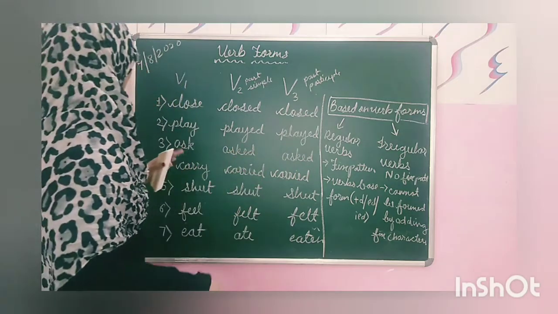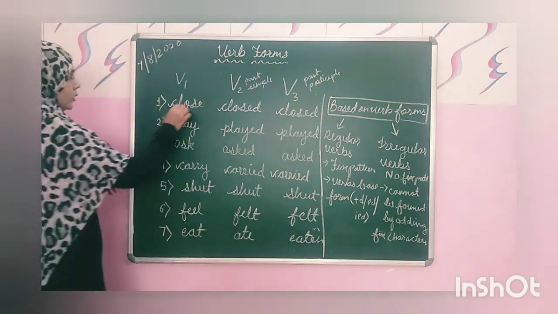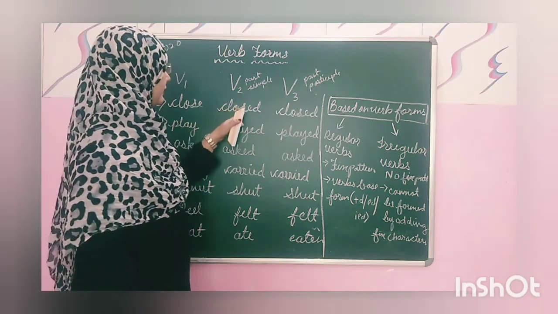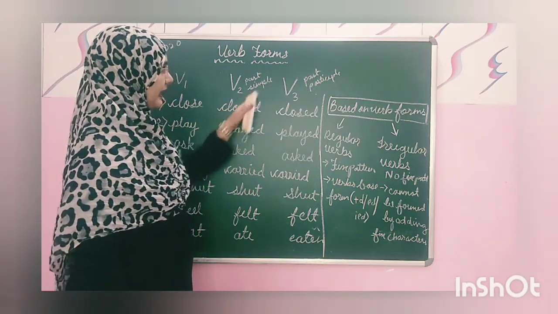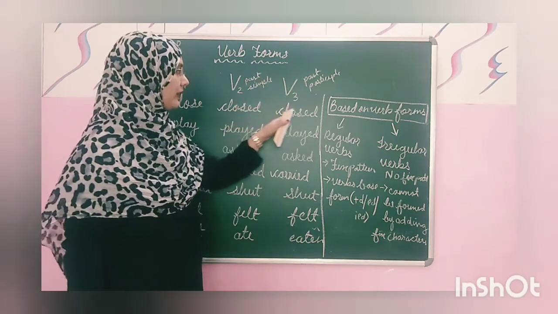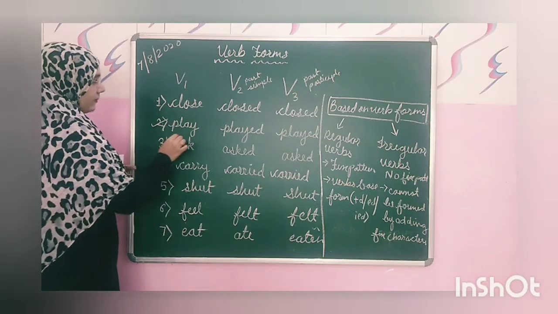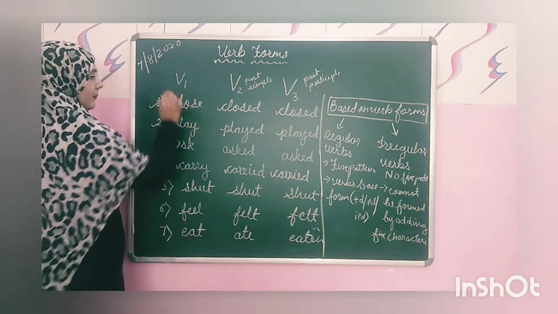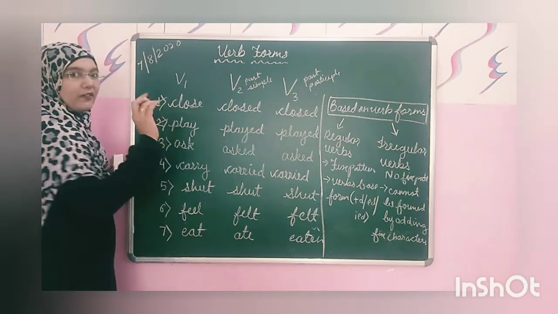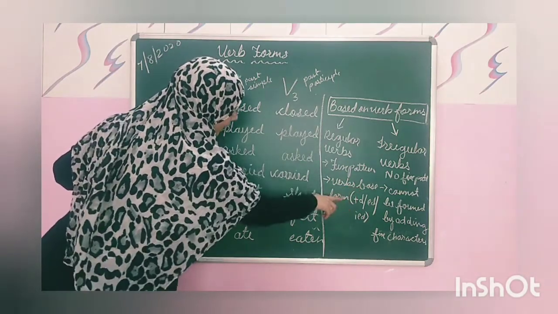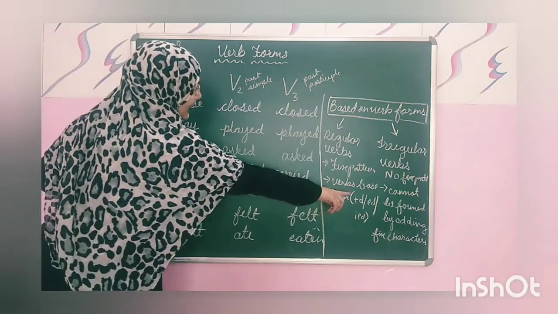Just for taking the example, close. In the past form we will add ed to it, and in the past participle form we will add ed to the base form. Same for play, played and played. These are following a fixed pattern. Which pattern? Verb base form plus ed, d, or ied.